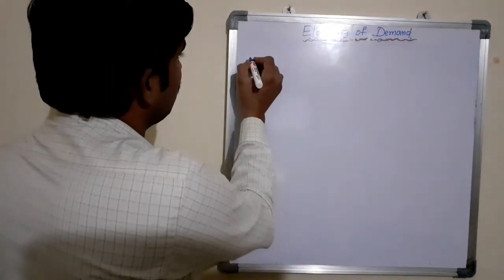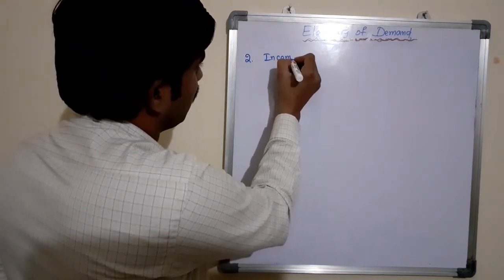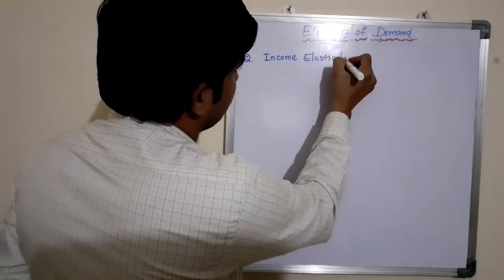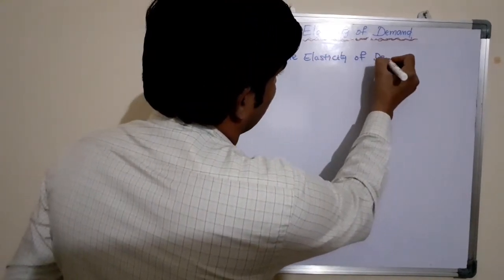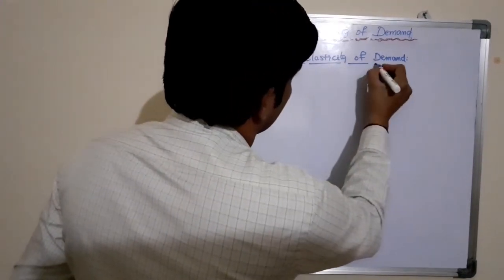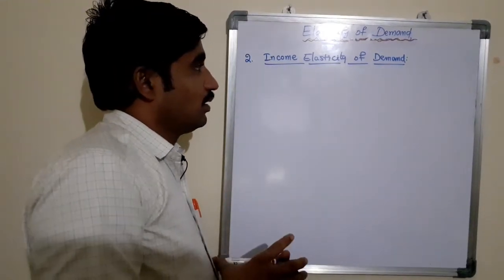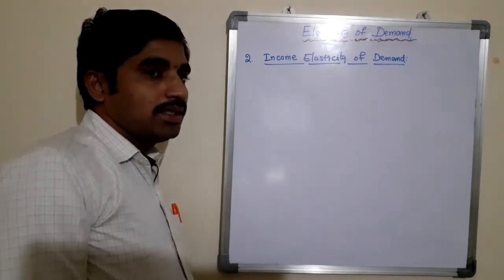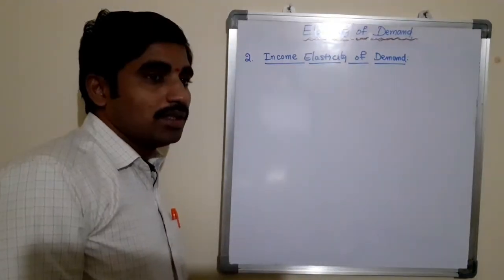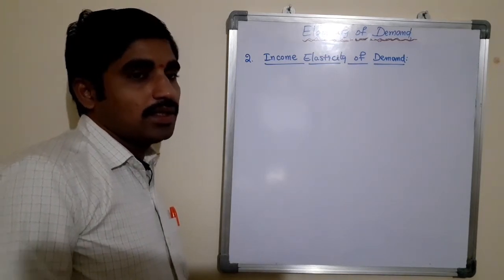Now let us see the second type of elasticity, that is income elasticity of demand. In the previous class we discussed that the relationship between the quantity demand of a commodity and the price of the same commodity is negative, an inverse relationship.